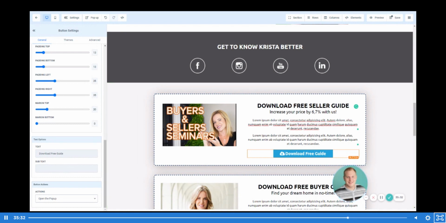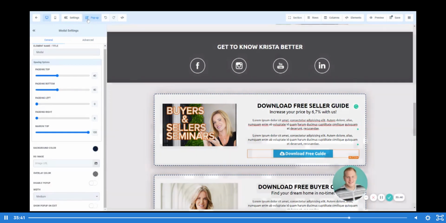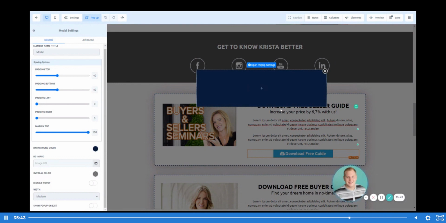But let's go ahead and leave this as open pop-up, right? So once we click this, we're going to go ahead and move into the pop-up at the top of the screen, and we're going to click on it. So as you can see, it's blank. We don't have anything set for a pop-up here. I did that for a reason. I wanted to show you guys how to build a pop-up and plug a form in.